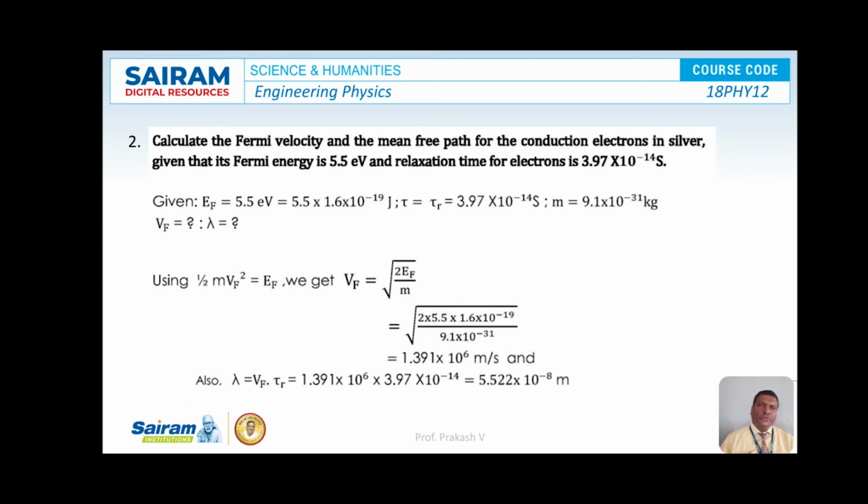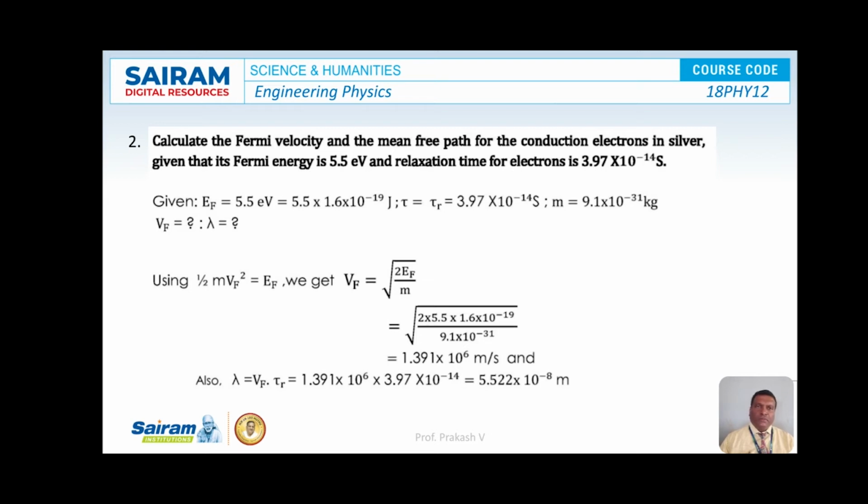Now substitute the values of Ef and m in the formula, that is equal to square root of 2 into 5.5 into 1.6 into 10 to the power of minus 19 divided by 9.1 into 10 to the power of minus 31. On simplification, the value of Vf, that is Fermi velocity, is equal to 1.391 into 10 to the power of 6 meter per second.